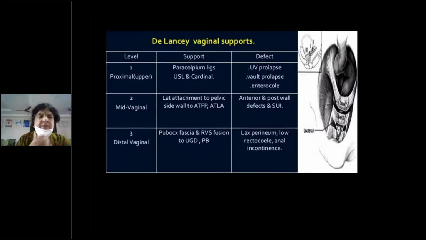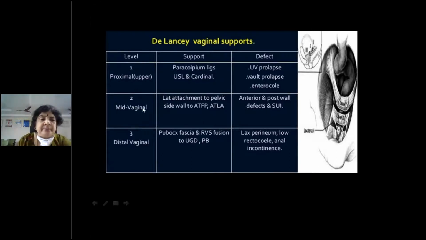So DeLancey's vaginal supports, I have already told you this. Level 1 is the proximal upper one, that is the uterosacral cardinal ligament complex. If it is weakened, what will be the defect? It will cause the descent of the cervix. So you get a uterovaginal prolapse, or if the patient has already undergone hysterectomy, it will cause a vault prolapse, and sometimes it may even cause an enterocele, right?